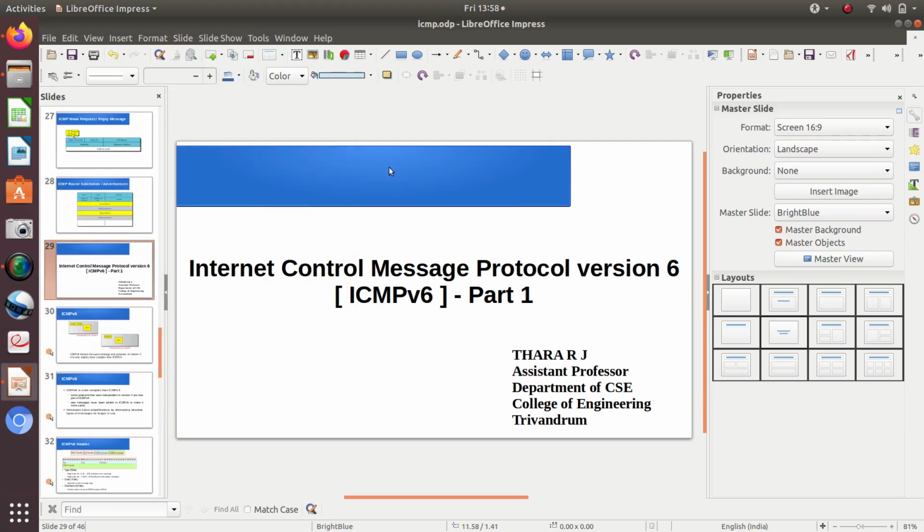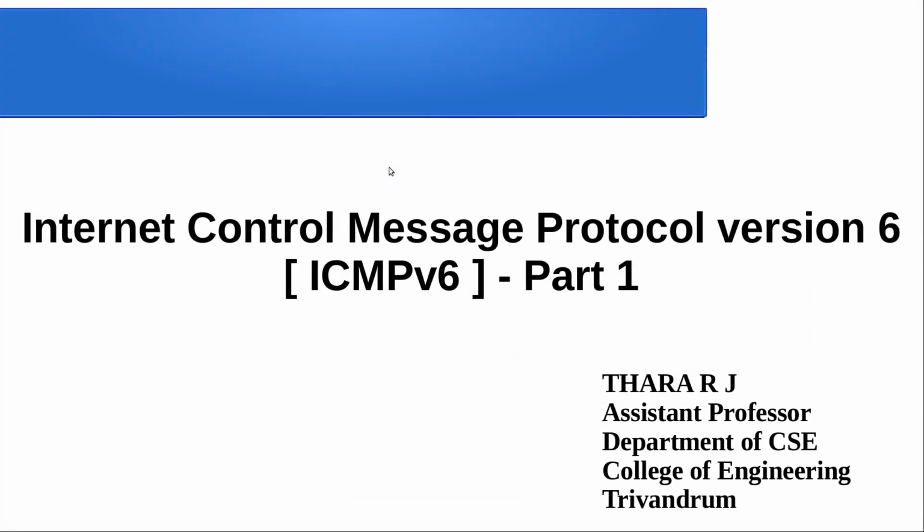Hello everyone. This is a presentation on the topic ICMPv6, and the total discussion is divided into two parts, part 1 and part 2. ICMP, that is Internet Control Message Protocol, is a network layer supporting protocol, and the pure ICMP and its working we have already seen, the one which works along with the core protocol, that is IP version 4.